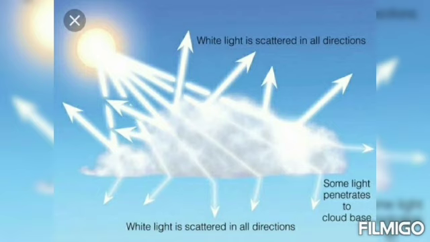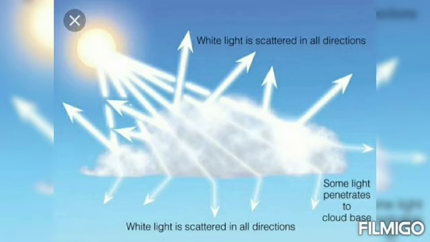Next, Mie scattering. Mie scattering takes place when the diameter of the scatterer is similar to or larger than the wavelength of the incident light. It is also elastic scattering. The amount of scattering is independent of its wavelength.